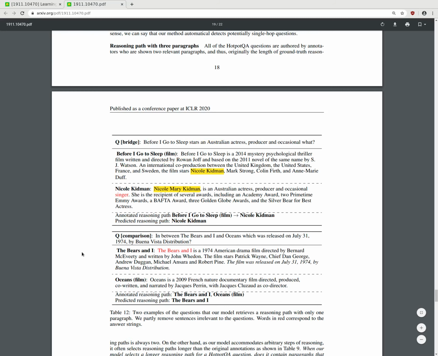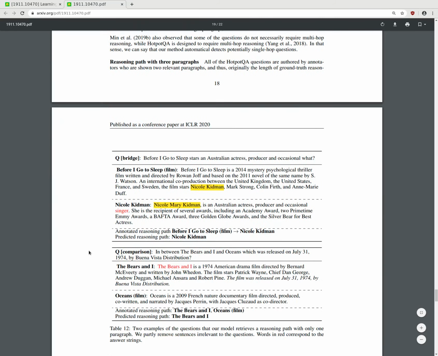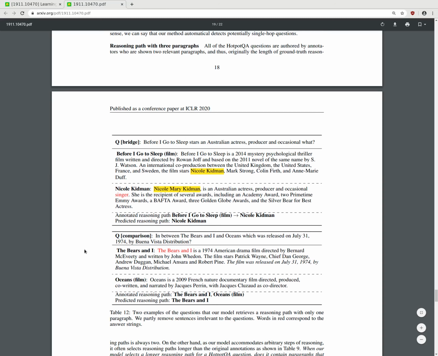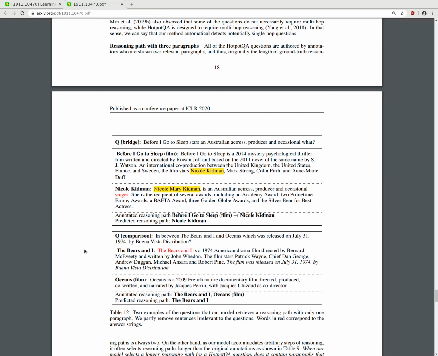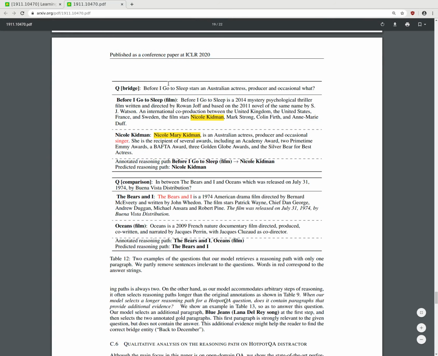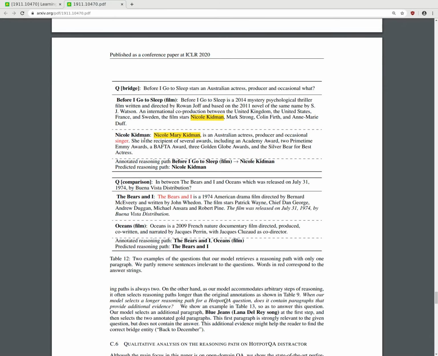Okay, another example. Question, the bridge: Before I Go to Sleep stars, and I'm an Australian actress, producer, and occasional what? I don't get the question.